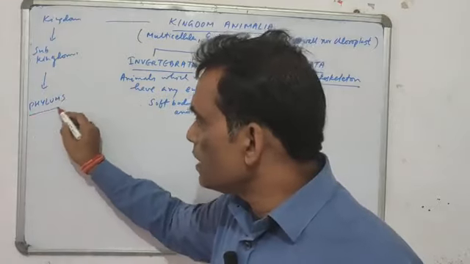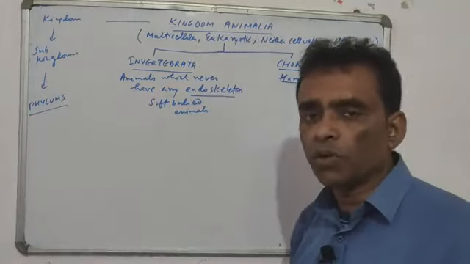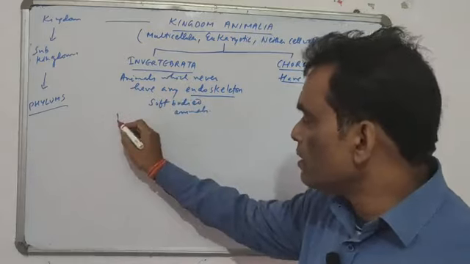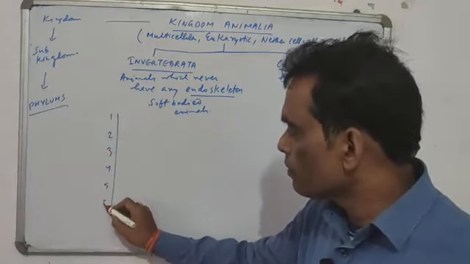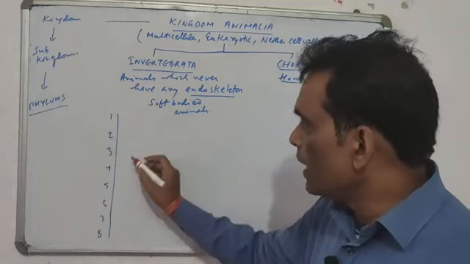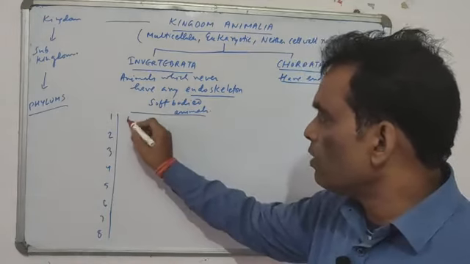We will see a little bit of the classification, then we'll go into each one of them. The Invertebrata is classified into 8 phylums, which we will study one by one, of course.